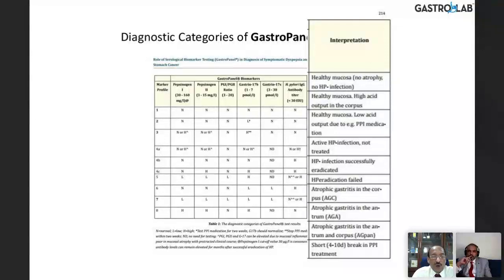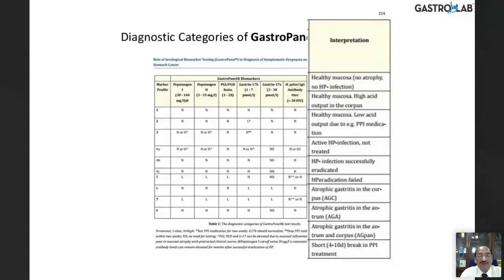On the other hand, if pepsinogen 1 is normal, 2 is normal, ratio is normal, gastrin is low. Here the gastrin 17S is normal, but 17B is low, and then antibody is negative. This shows that in the corpus there is a high acid output. Here the pepsinogen 1 is normal or high, and the ratio is normal, and gastrin 17B is high, and the others are normal, 17S and H. pylori are normal. This indicates that it's a healthy mucosa but a low acid output. Probably the patient is taking proton pump inhibitors chronically.